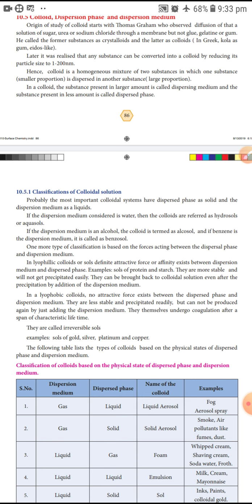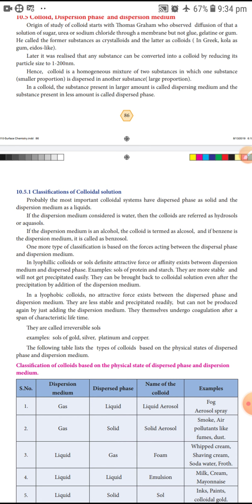The origin of the study of colloids starts with Thomas Graham, who observed the diffusion of a solution of sugar, urea or sodium chloride through a membrane, but not glue, gelatin or gum. Sugar solution diffusion means the particles spread and move through a membrane, but glue, gelatin and gum do not.